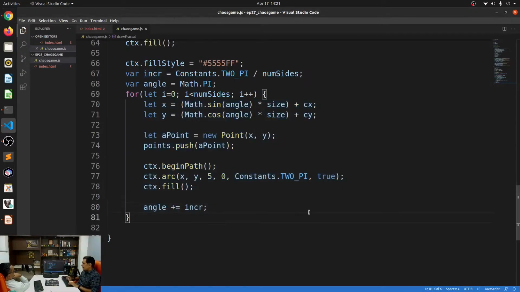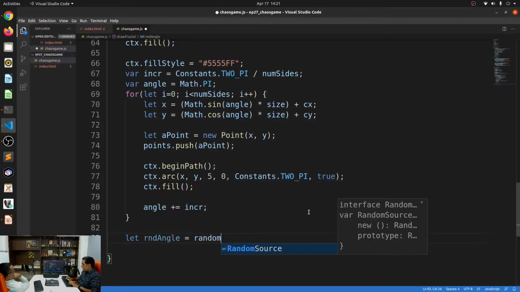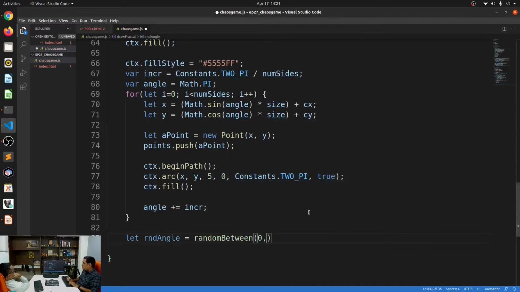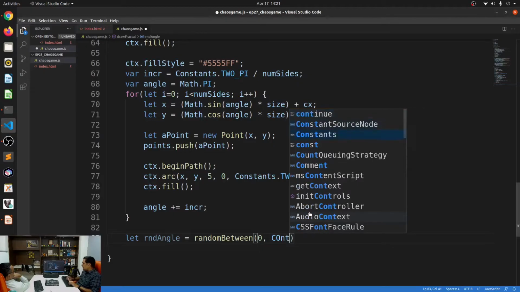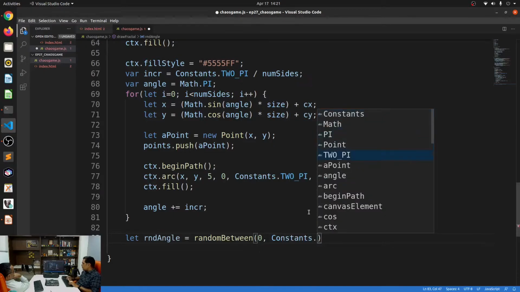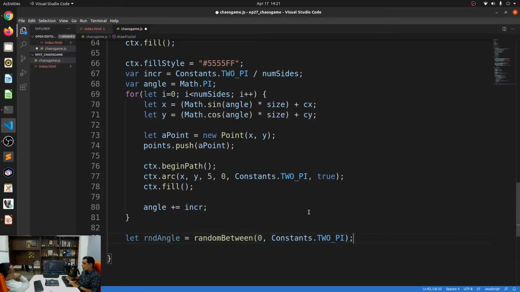So what we'll do is we'll just take a random angle, make it a random size, and then we'll say, okay, that is your start point. So that is going to be my start point. So we'll do just that. Say let random angle is equal to random between 0 and Constants.TWO_PI. Alright, so that will be my random angle.